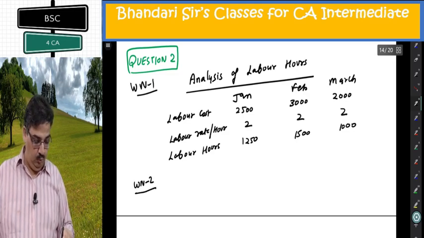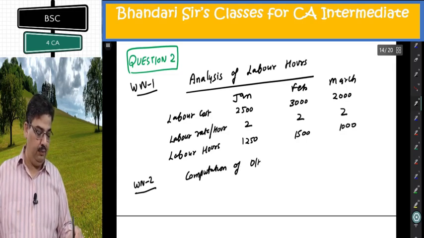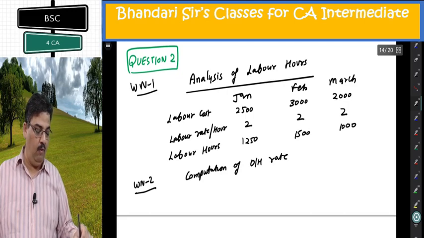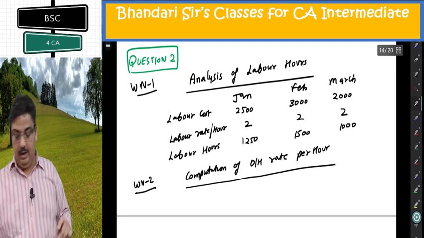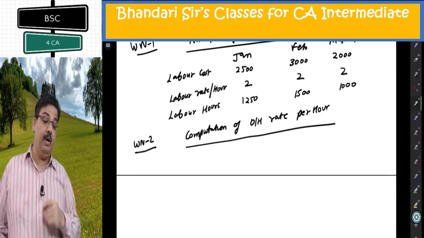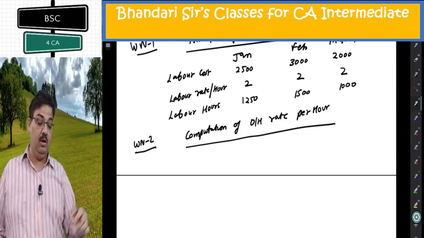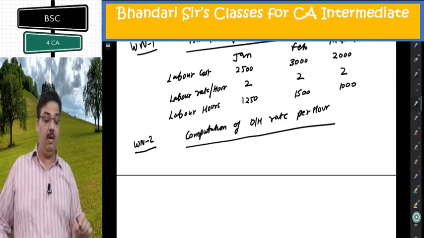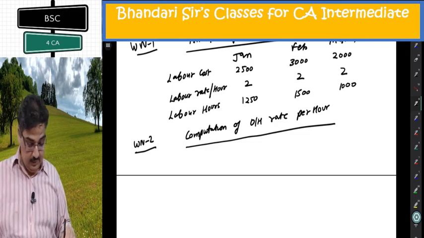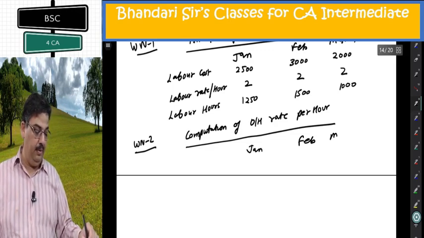Working note 2. Computation of overhead rate per hour. Now labor hours I have computed, overheads are known. Based on that, I'll compute overhead rate per hour, which I'll apply month by month on these labor hours that I have computed. So it is again Jan, Feb, March.